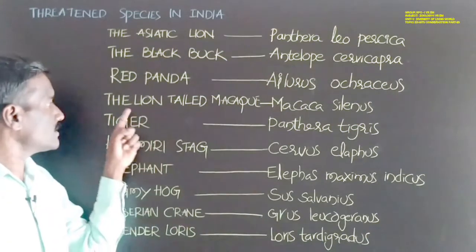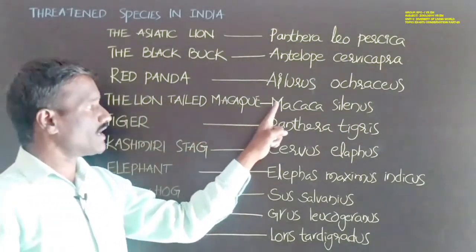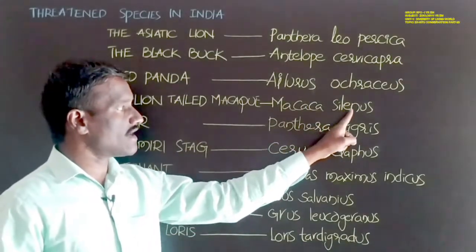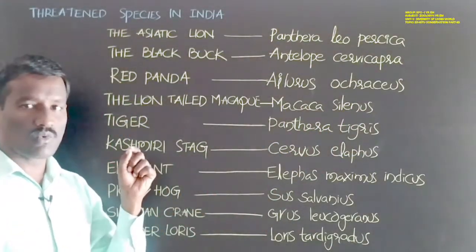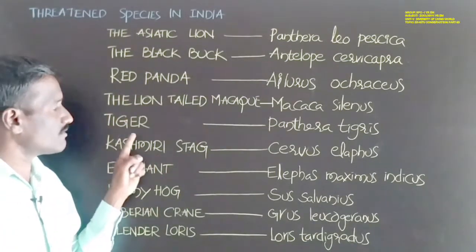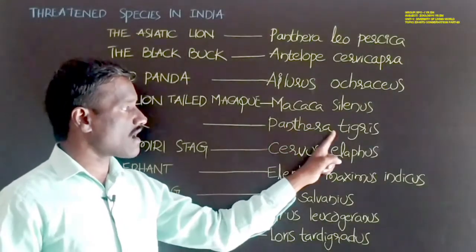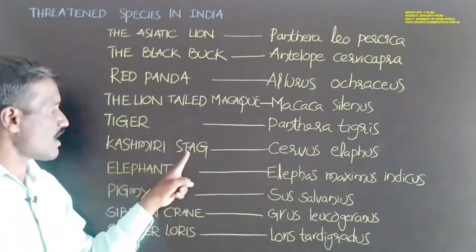Next, the lion-tailed macaque. Scientific name is Macaca silenus. It is also called an Old World monkey. Next, tiger. Scientific name is Panthera tigris. Next, Kashmiri stag.